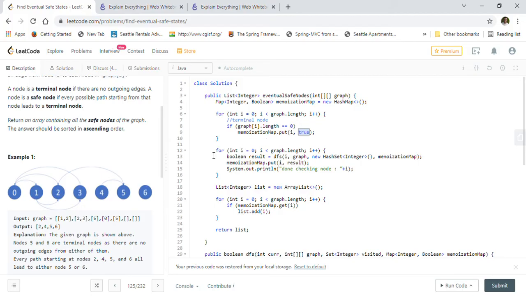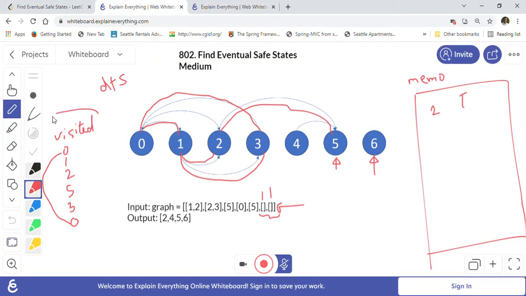After that we will again go through the graph, and we will apply DFS on each node. We are passing i as the node, we are passing the graph, the 2D array that is given to us, and then we are passing the hash set, because we want to keep track of which nodes we have visited during the DFS.